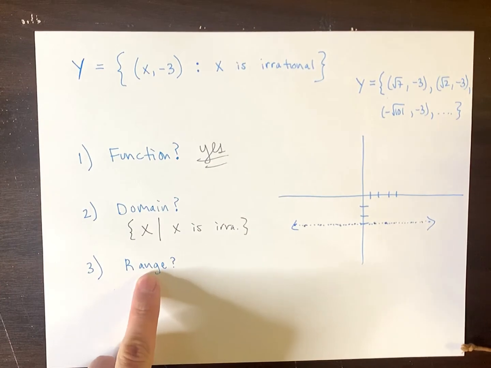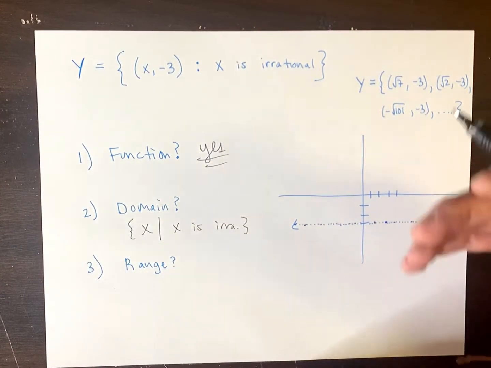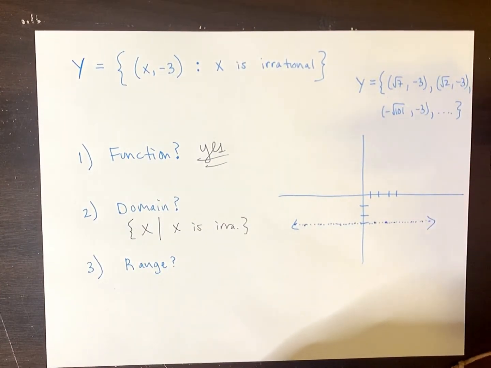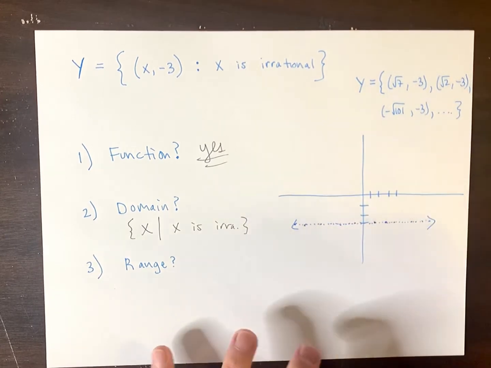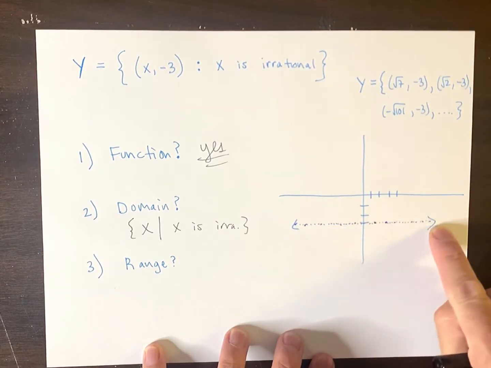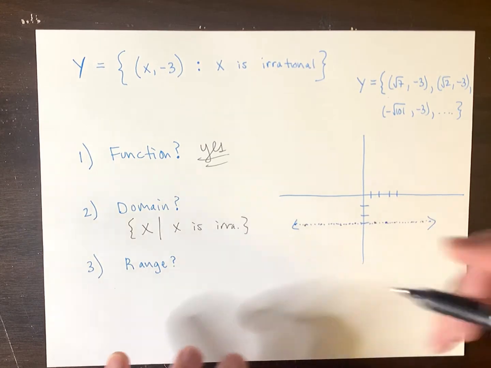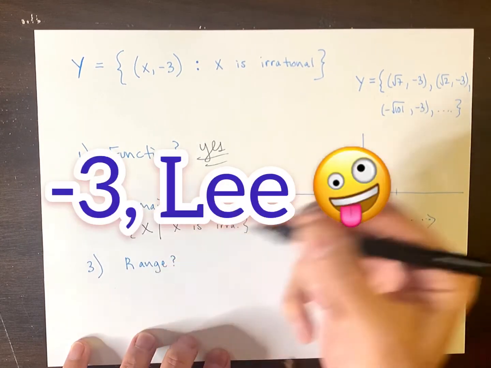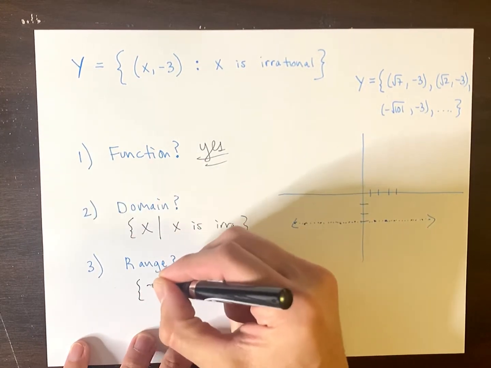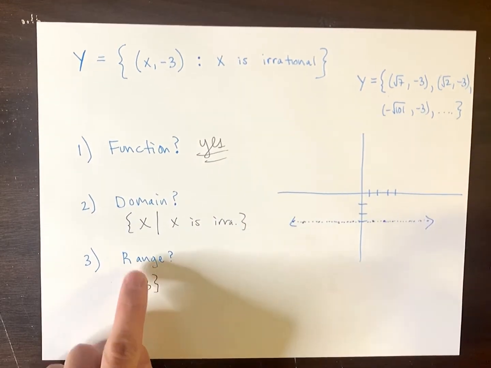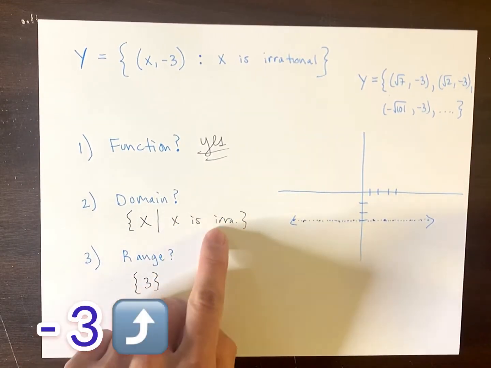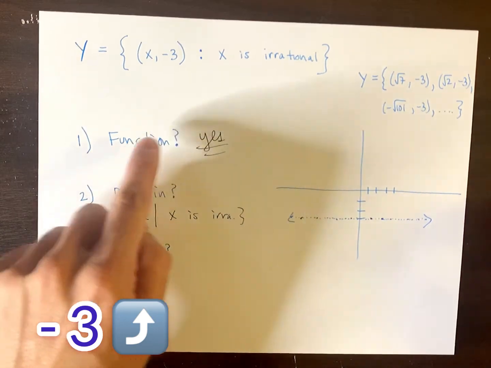The range describes the y's, all of the y coordinates that are used. But for this problem, that's kind of boring because all of the y coordinates of these points, all of them, they all have a y coordinate of just 3. So I suppose you could just say something like maybe just 3 because we're describing the range. And the x's were irrational for the domain. Is this a function? Yes.